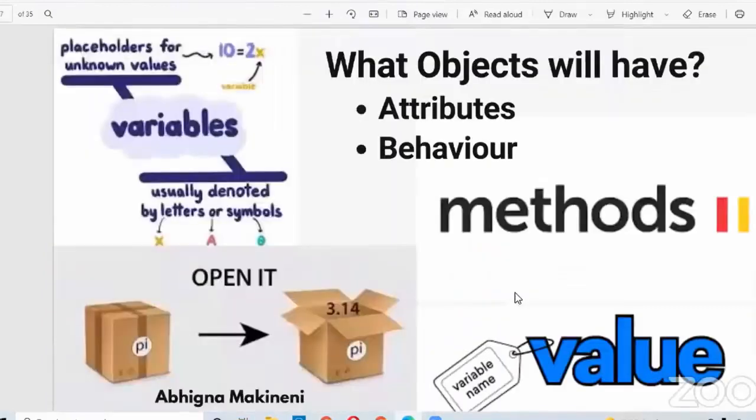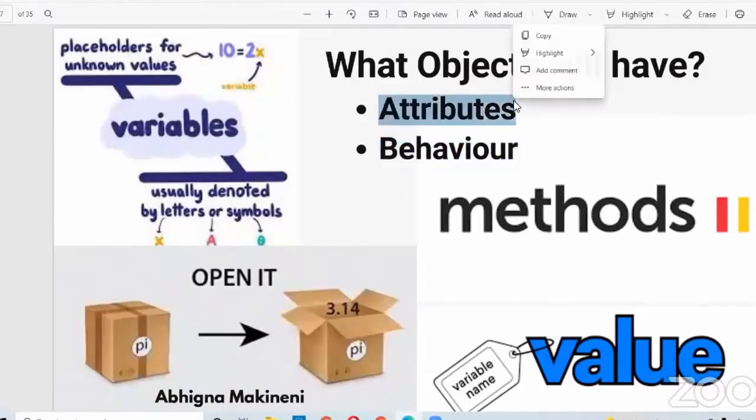So now we know what an object is, right? Then what will objects have? This is the main thing. Objects will have two things. One is attributes. Another one is behavior. Then what are these attributes and what is this behavior? Attributes are nothing but variables. A variable is a container where we store a value, right? So attributes are nothing but variables.